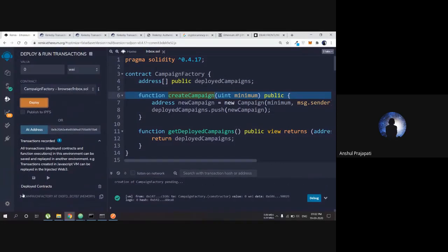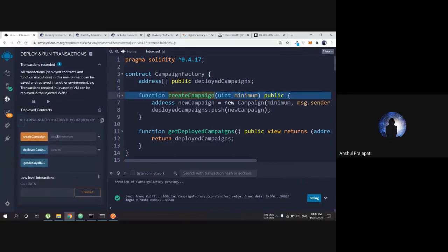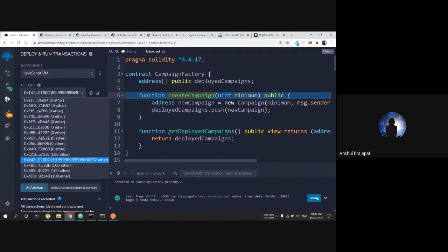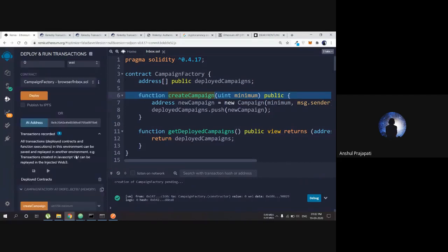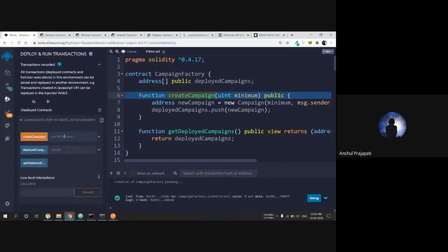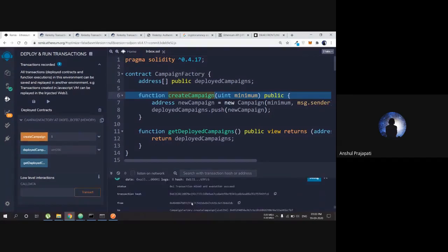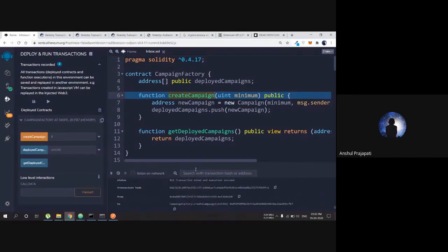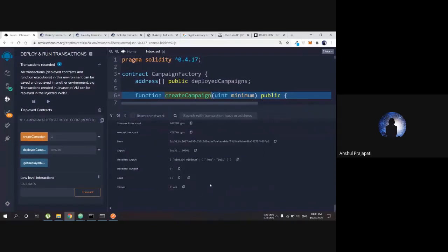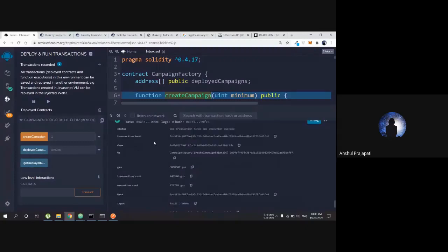okay, this has been deployed, and this is my campaign. And now you can see that the ether amount has changed because I have deployed and used some ethers. And if I want to deploy some other contracts, so this contract has also been deployed. You can see here campaign factory has created a create campaign amount, and all the things here. You can see all these things and different things here. So that's how we can deploy the contract.